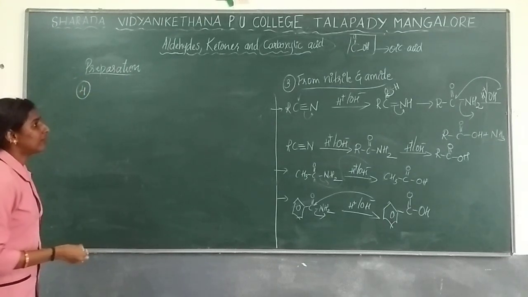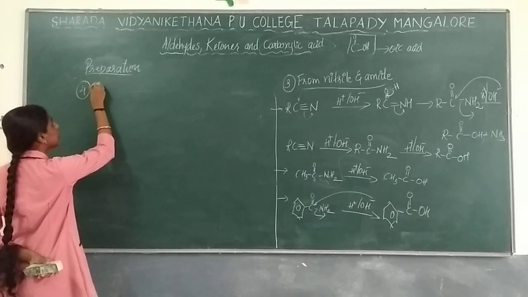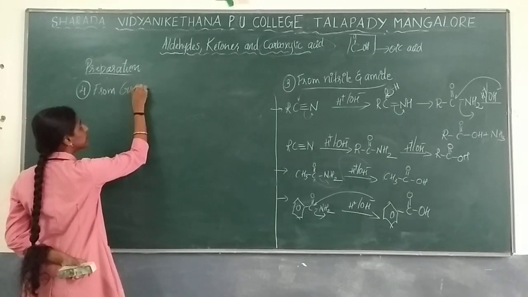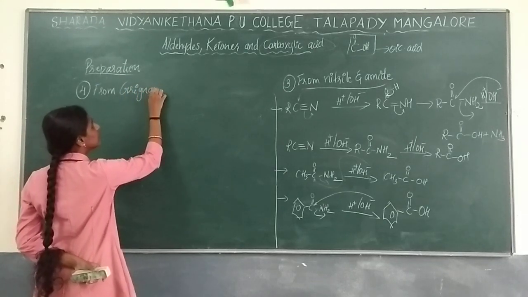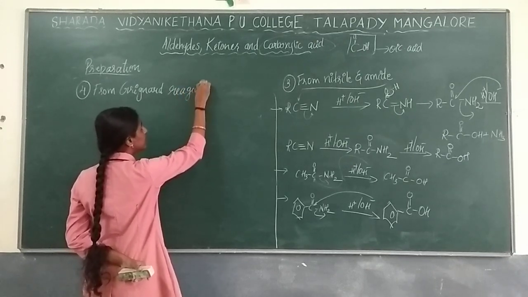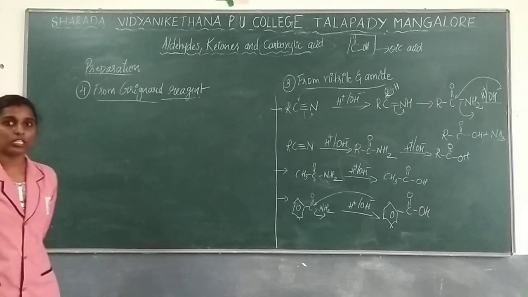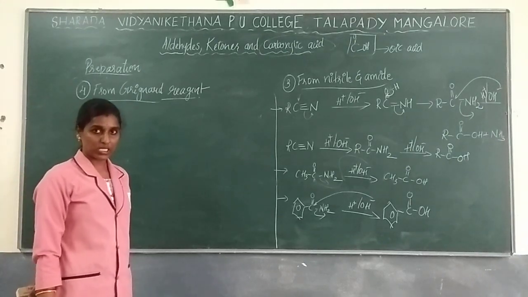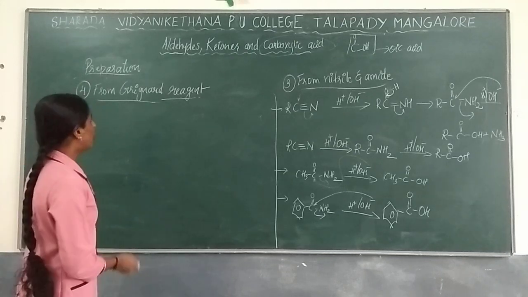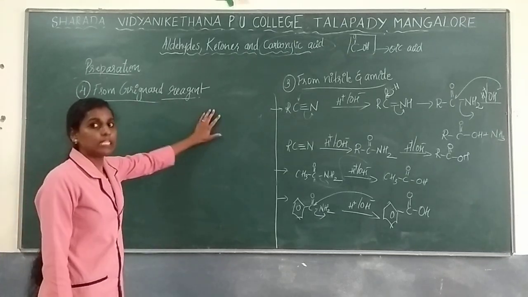Fourth type of reaction where we can prepare the carboxylic acid, that is by using Grignard reagent. So this reaction is important. For this time's final exam, they have asked this reaction: how to prepare carboxylic acid by using Grignard reagent. Okay, so what you are supposed to do? They have asked for 2 or 3 marks, I guess.